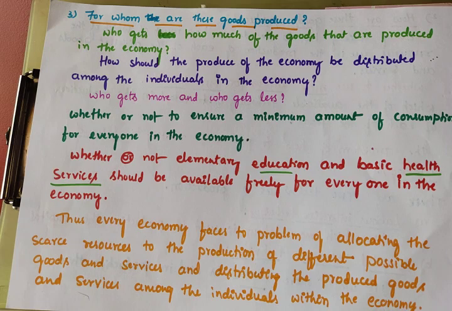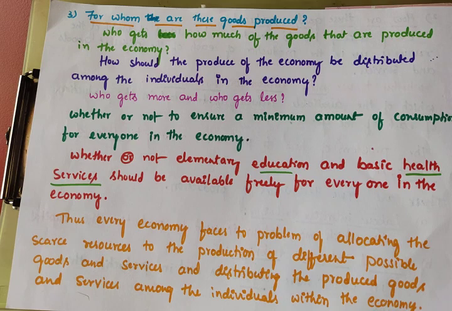So the government, for the sake of poor people, provides goods and services through fair price shops, otherwise the public distribution system, PDS. The government of India provides goods and services especially for poor people through PDS or fair price shops.